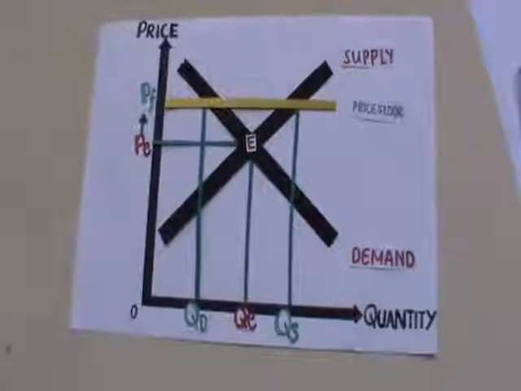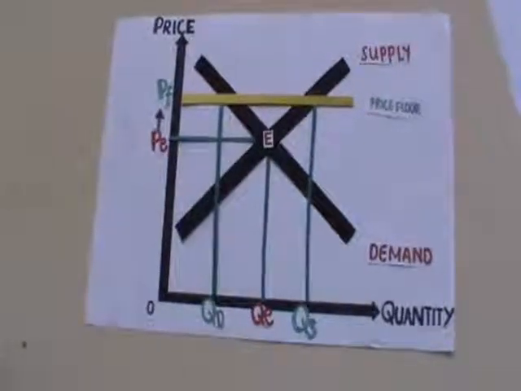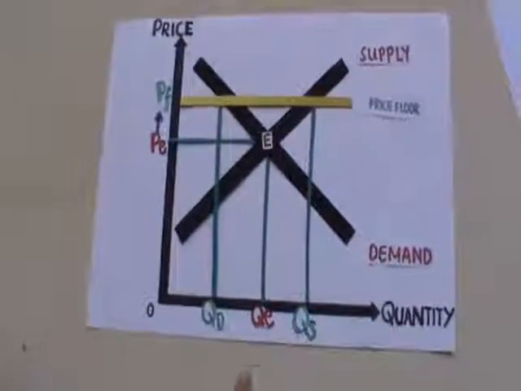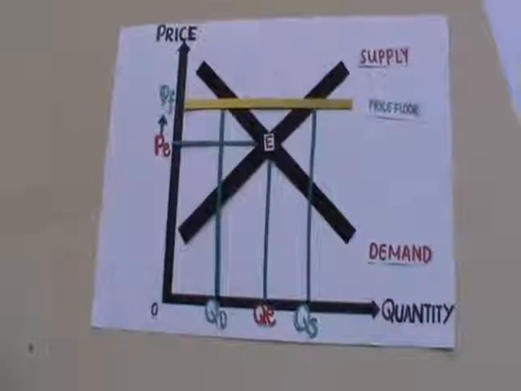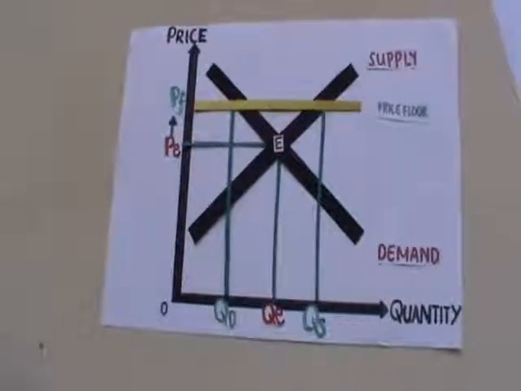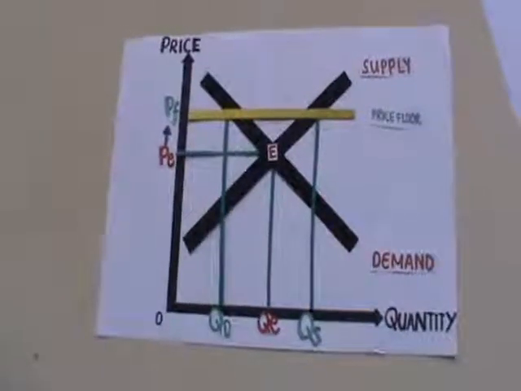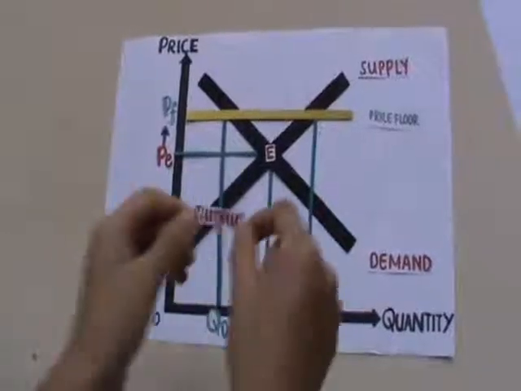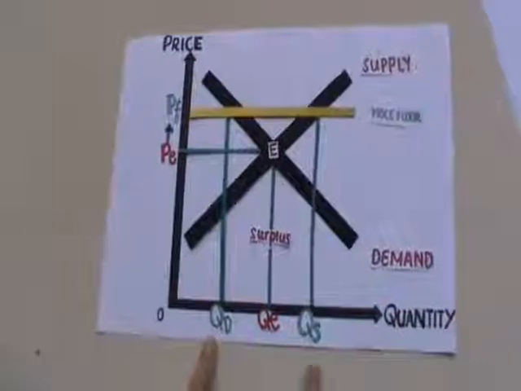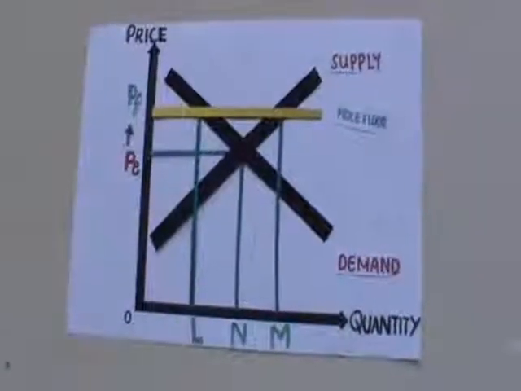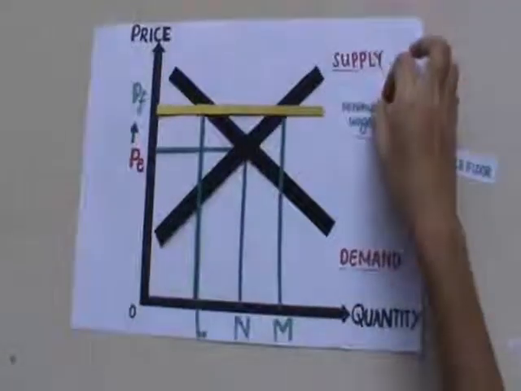However, the increase in selling price from PE to PF will reduce the quantity of goods sold from QE to QD due to lower quantity demanded by consumers as the crops are more expensive. With the output of agricultural crops remaining unchanged, minimum price creates a surplus of goods as represented by the space between QD and QS.